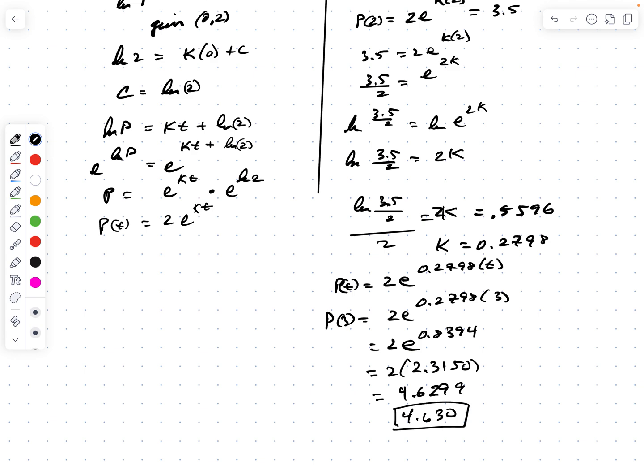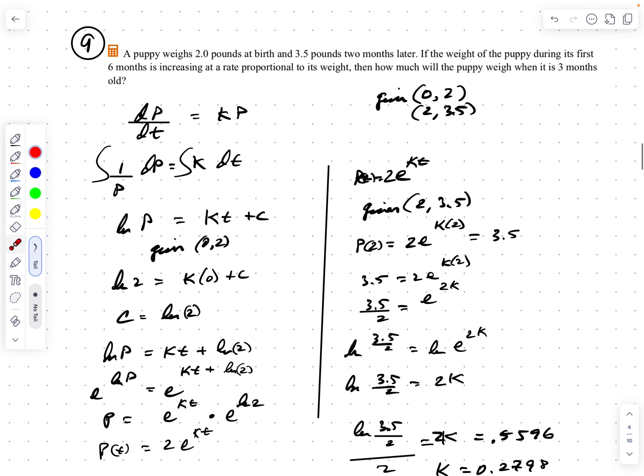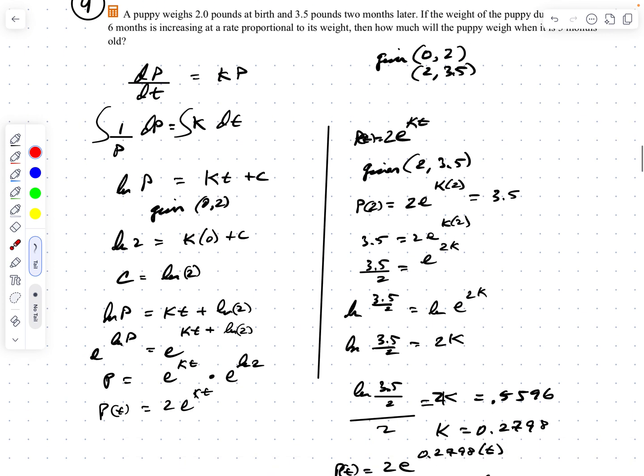And so let's go back. That's a lot of steps. Let's just go back and think through what we did. We've got some information. First of all, we know the nature of the relationship. The rate of change of the puppy's weight, and P is the puppy's weight, is directly proportional to the puppy's weight. The bigger the puppy is, the more weight the puppy gains. A small puppy can't gain much weight. A fat puppy can gain more weight. Take the antiderivative of both sides, take the integral of both sides, and I end up with this particular equation.